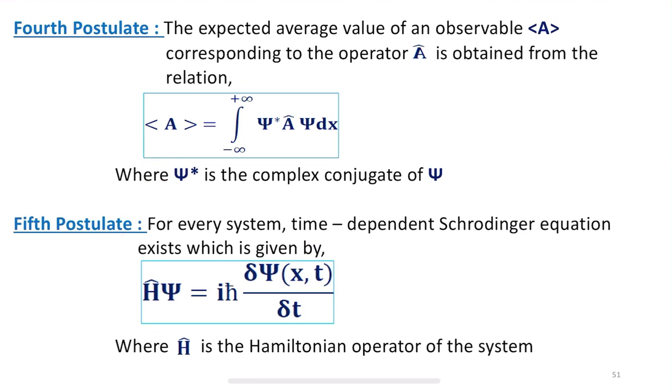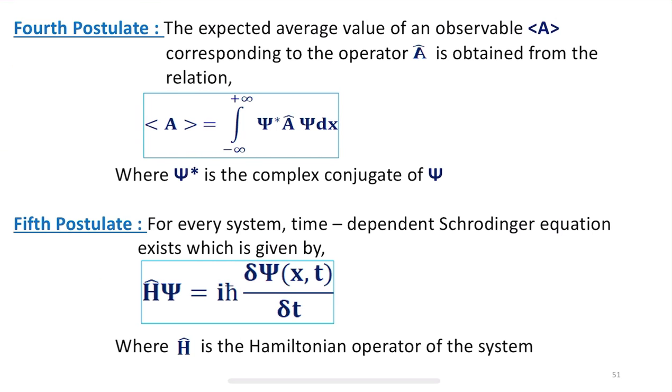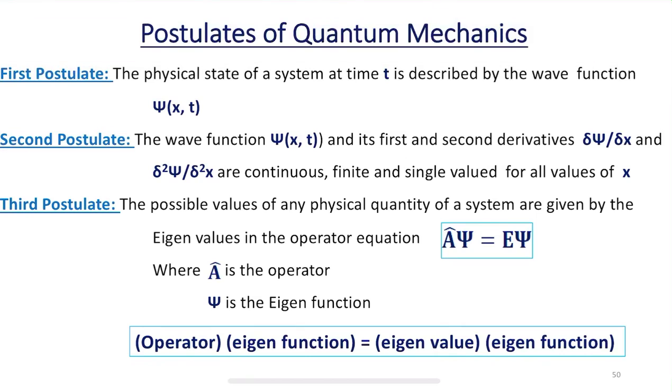And the fifth postulate is about, for every system, a time dependent Schrodinger equation exists, which is given by H cap psi equals i h bar del psi of x, t divided by del t. Here H cap is the Hamiltonian operator of the system. So, these are some of the main important postulates of quantum mechanics.